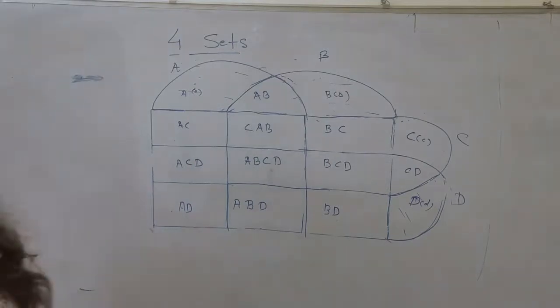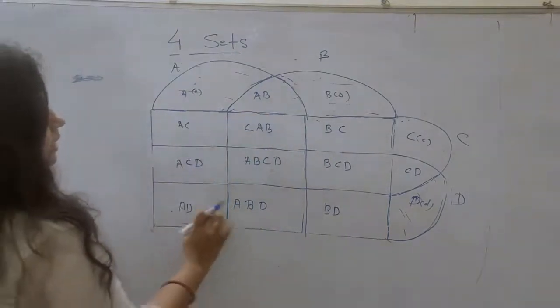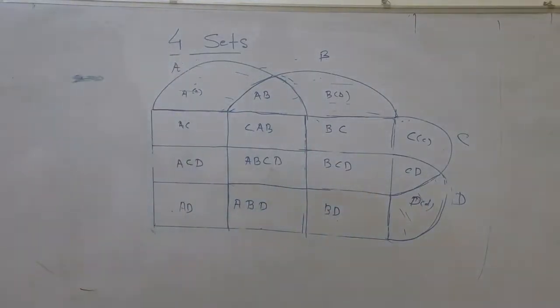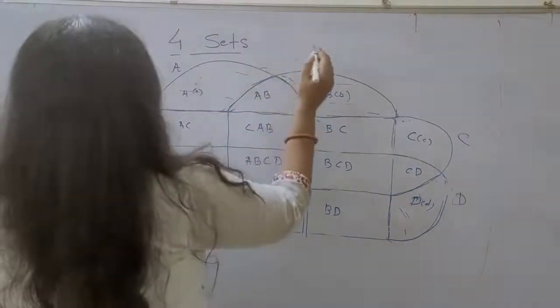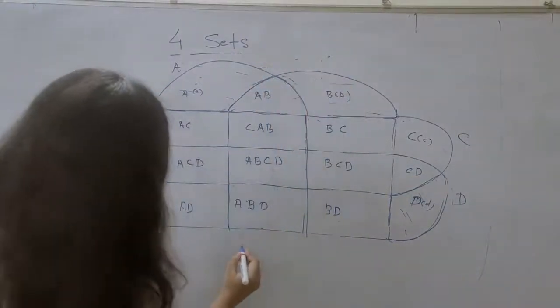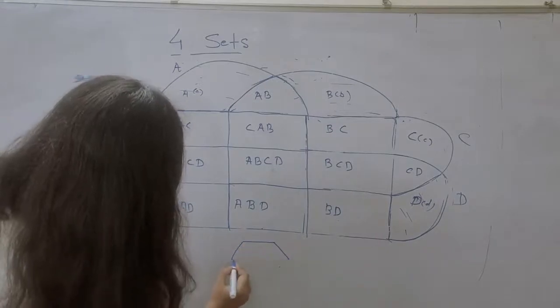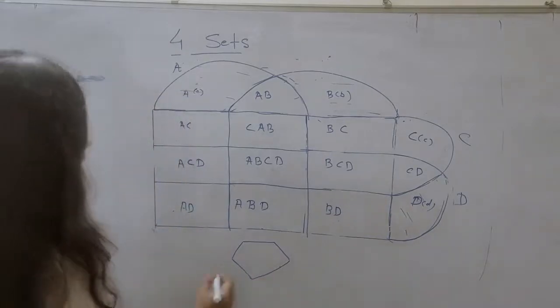If they ask two regions, then the regions will be AB, AC, AD, BC, BD, CD. How to remember this? This is a very easy way to remember. We can remember it like this: you make a hexagon. What will come in the hexagon?